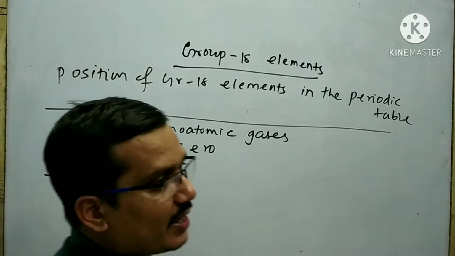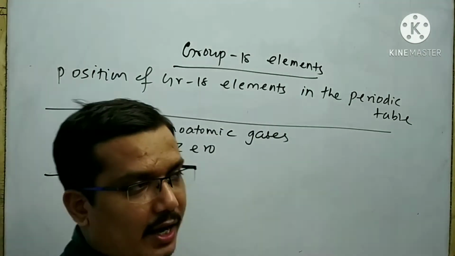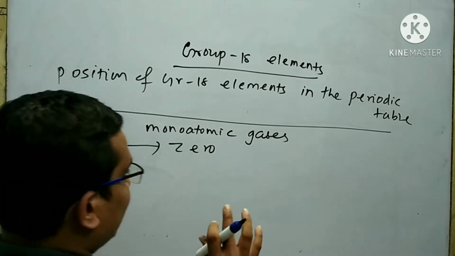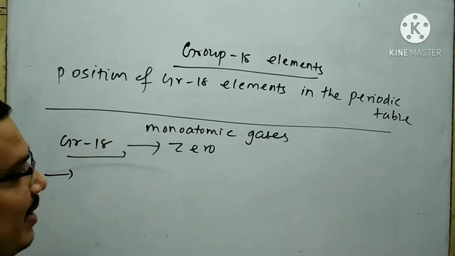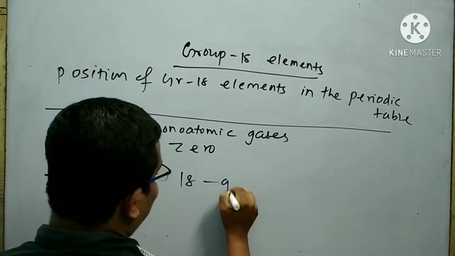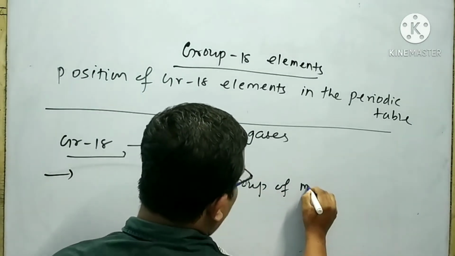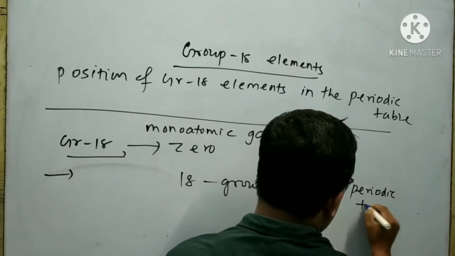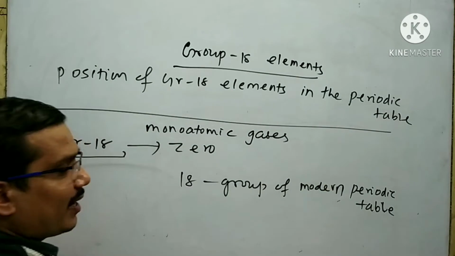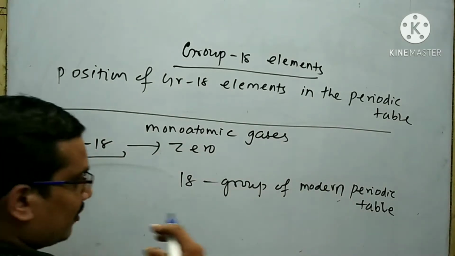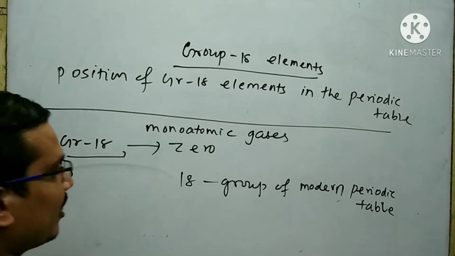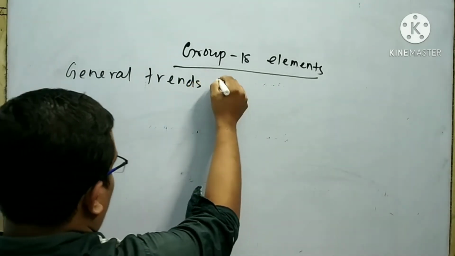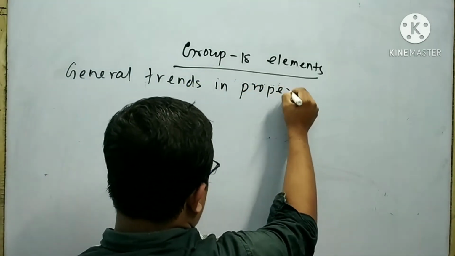After successive modification of the periodic table and studying the properties of the noble gases, it is finally clear that the noble gas elements are present in group 18 of the modern periodic table, which is after group 17 and before group 1.